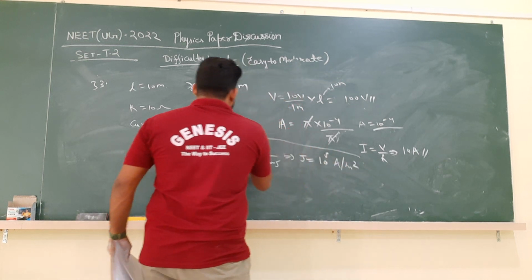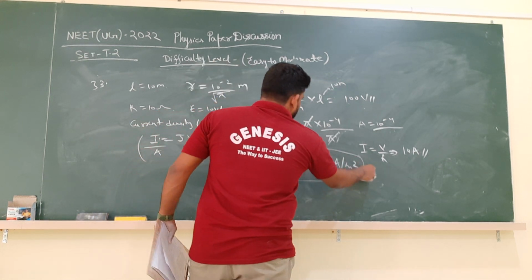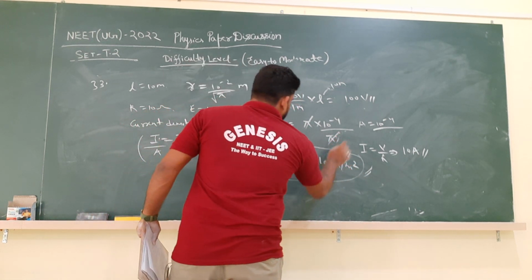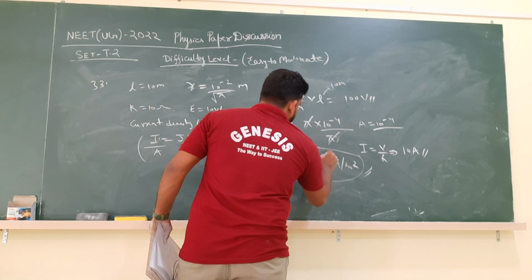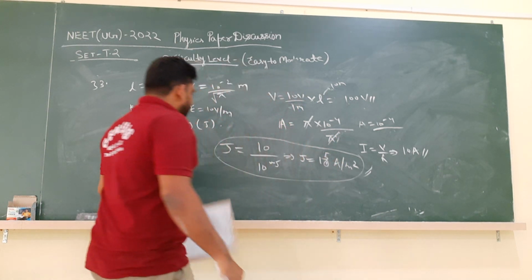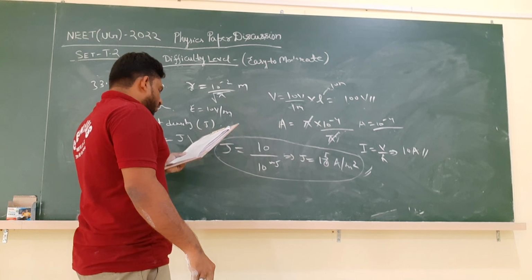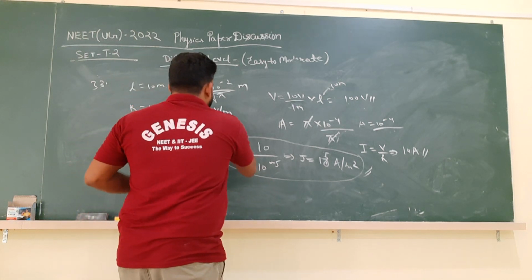It is current per unit area, so therefore the unit for J is ampere per meter square, and it is 10 power 5. So J is equal to 10 power 5 ampere per meter square, which is the correct option. Option number 3 is the correct option.